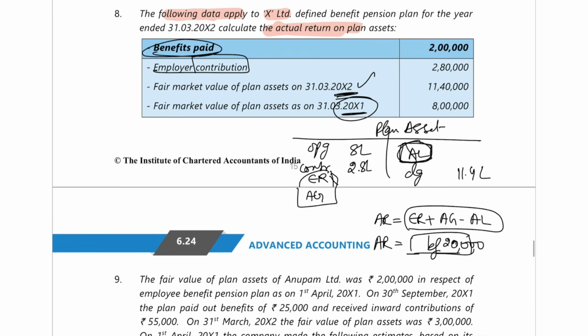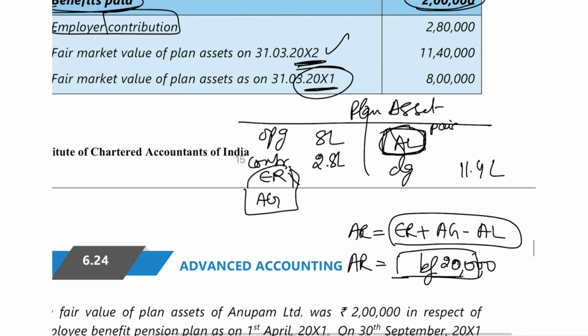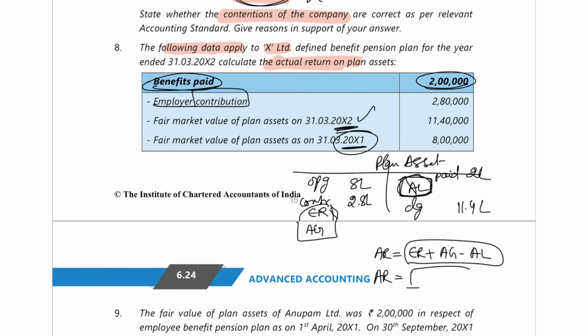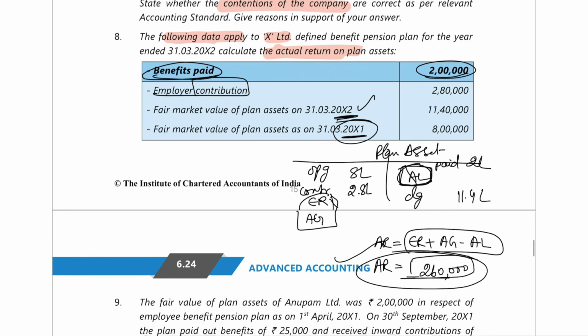Okay, so here above they have written benefits paid. I think I missed it out. So here you have to take benefits paid of 2 lakh also. If you take that, it is going to be 8 lakh of opening balance plus 2 lakh 80,000 contribution minus 2 lakh benefits paid minus your closing balance of 11 lakh 40,000. So 2 lakh 60,000 will be your actual return, and that is what is given in your answer. I hope the eighth question is clear.